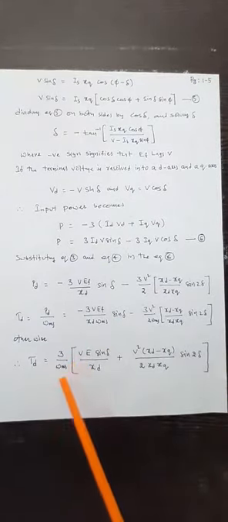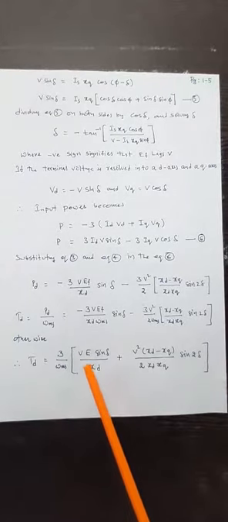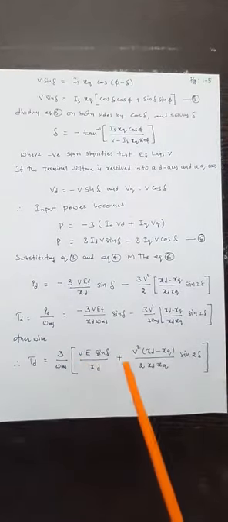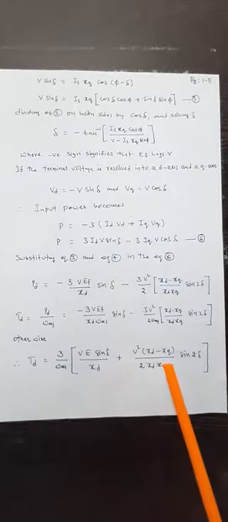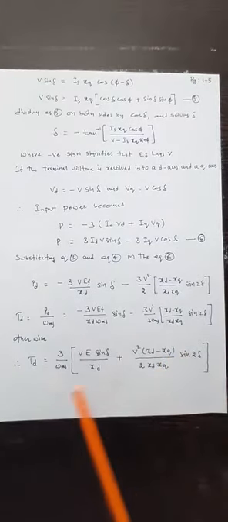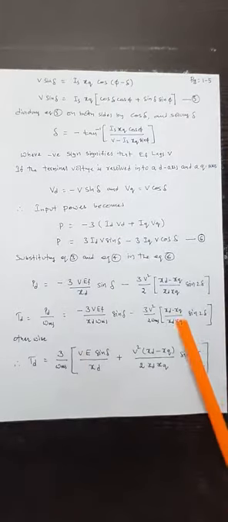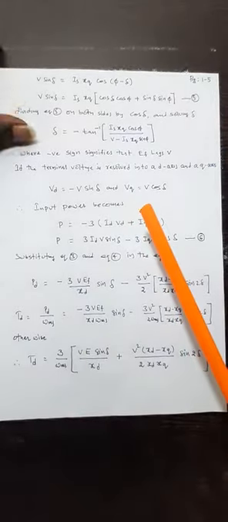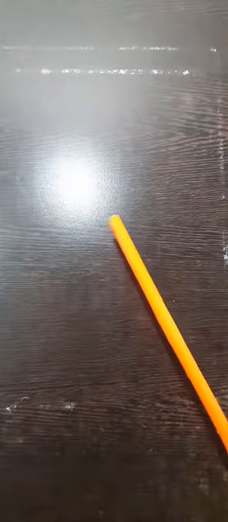Td is equal to 3 by omega ms into (V E sin delta by Xd plus V square into (Xd minus Xq) by 2 Xd Xq sin 2 delta). This is the torque developed expression in the case of the salient pole rotor. So that is the basics of synchronous motor rotors.